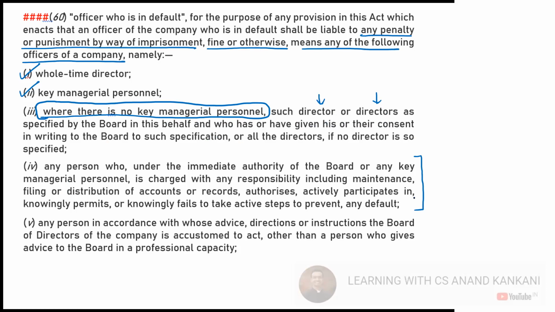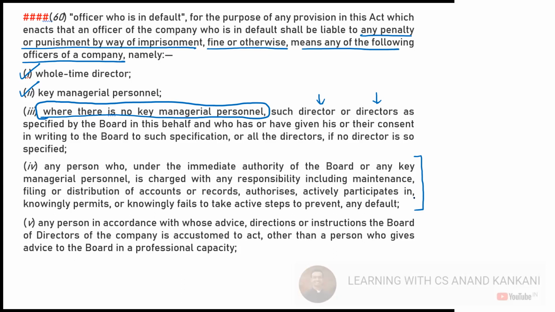So why does the definition of officer in default become important? Because can a company do things by itself? The answer is no. The company will have to do it through its directors. Let's say the company has to prepare its financial statement or file its annual return. All those things will be done by the company through its directors, through its officer. Now, if the officer does not do so, then the officer will also be held liable. I hope you can connect this directly with the lifting of the corporate veil. Yes or no? So the corporate veil will be lifted and we'll say who are the persons who are responsible.